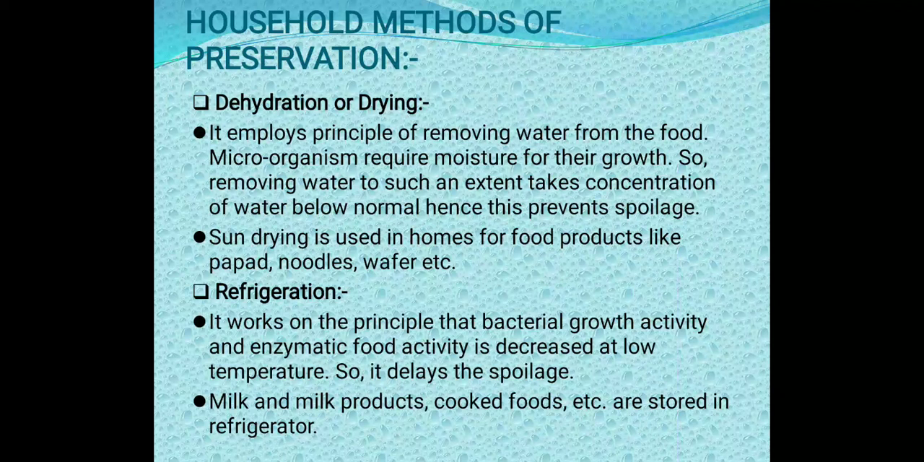So first is dehydration or drying. It employs the principle of removing water from the food. Microorganisms require moisture for their growth. So removing water to such an extent takes the concentration of water below normal. Hence this prevents spoilage.